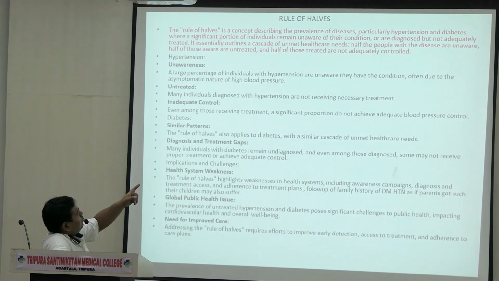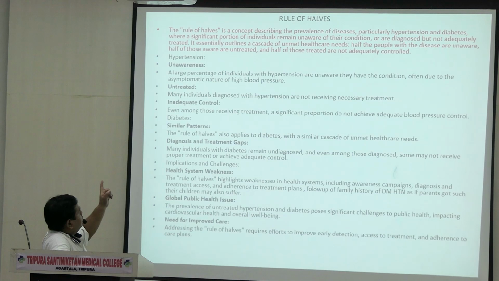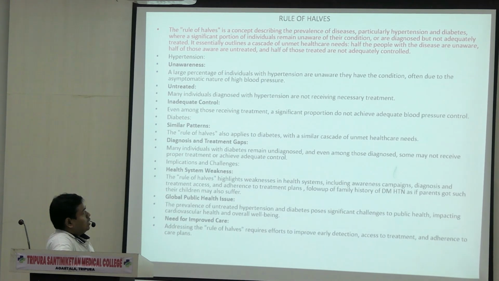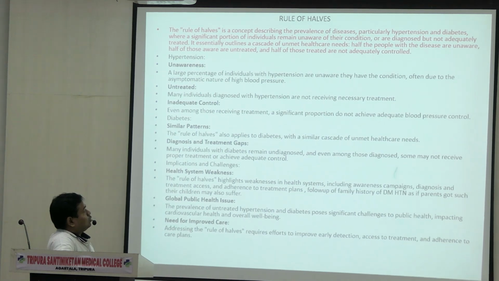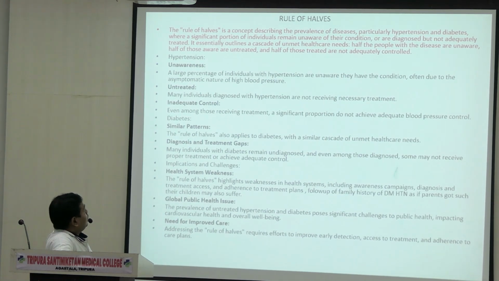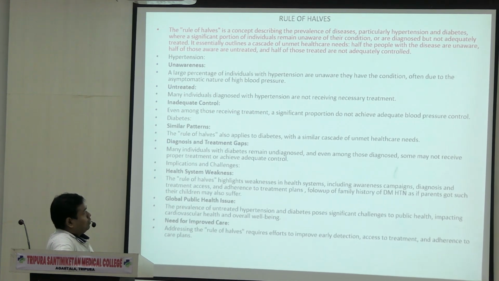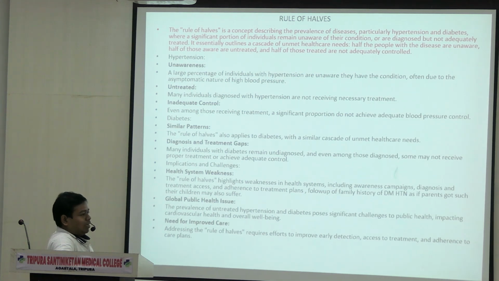Rule of halves describes prevalence of disease, particularly hypertension, diabetes, where a significant portion of the population remains unaware of their condition, or is diagnosed but not adequately treated. See, I tell you, this essentially outlines a cascade of unmet healthcare needs. How many of the people with the disease are unaware? See, most of the people may be unaware.